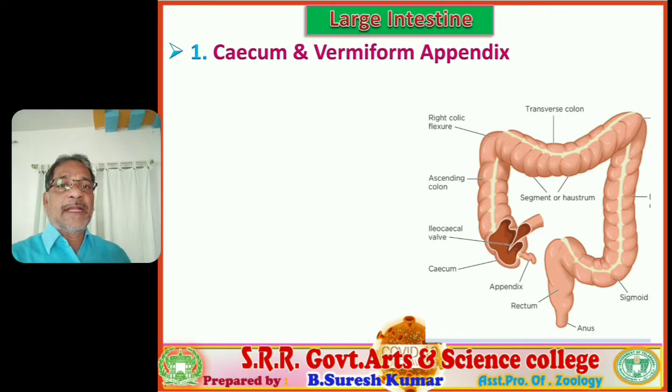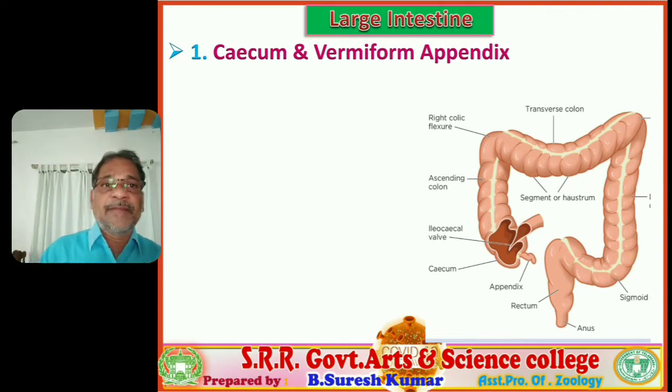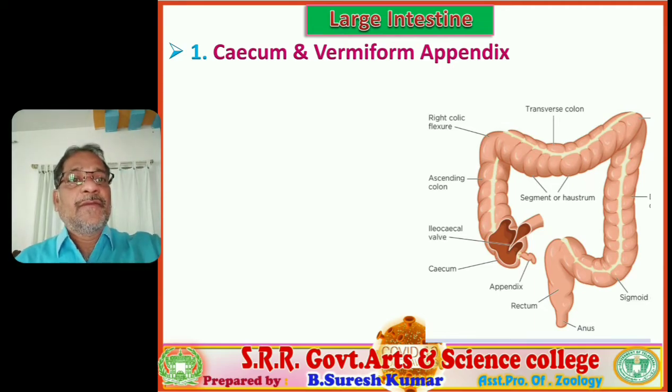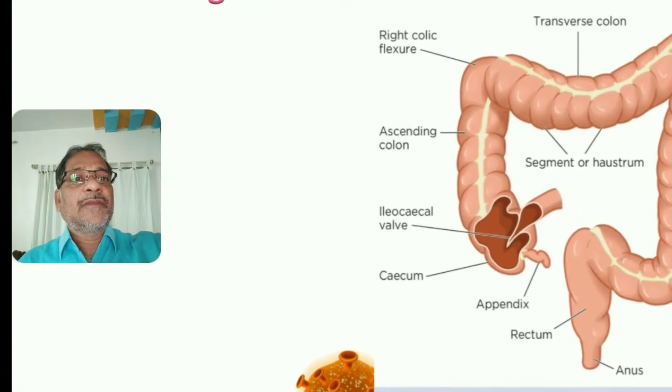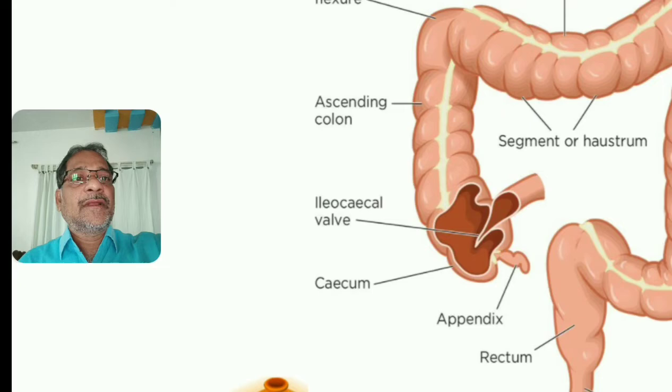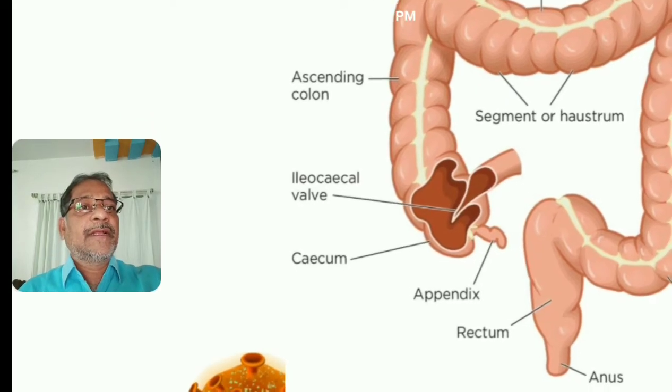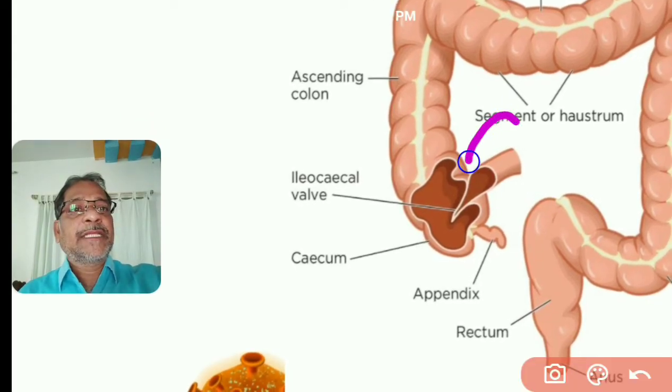Cecum and vermiform appendix. Cecum. So I am focusing on the visual. You observe this visual. Here the small intestine is present.